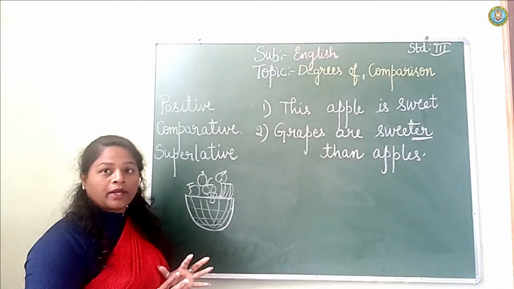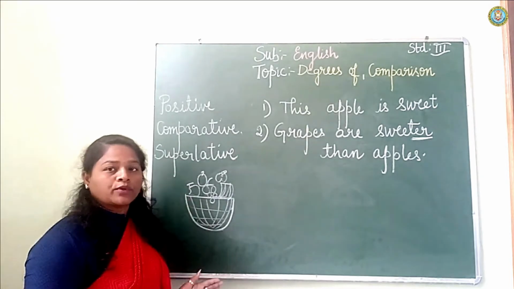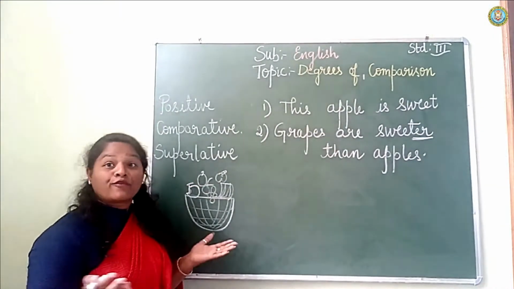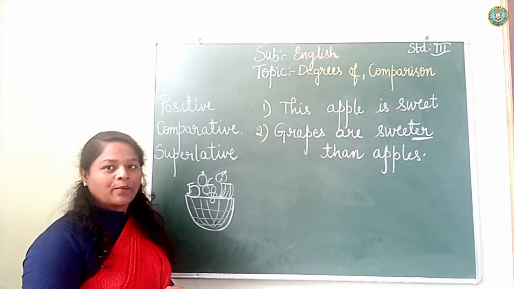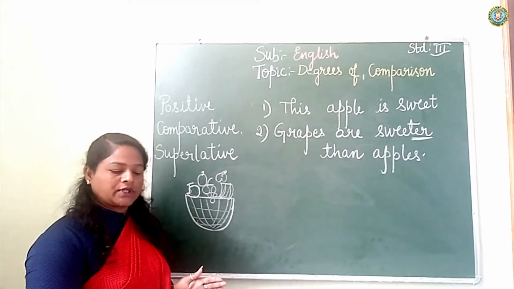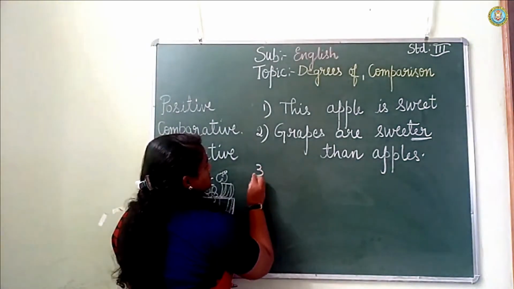How do you compare? Mango is sweetest of all the fruits. Here you can see the mango, the king of fruits. Mango is sweetest among all the fruits. Mango is sweetest of all fruits.